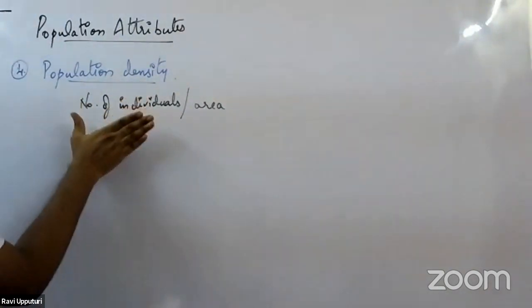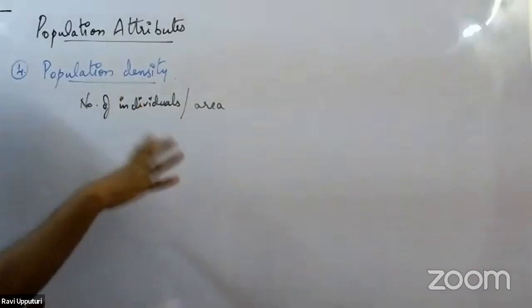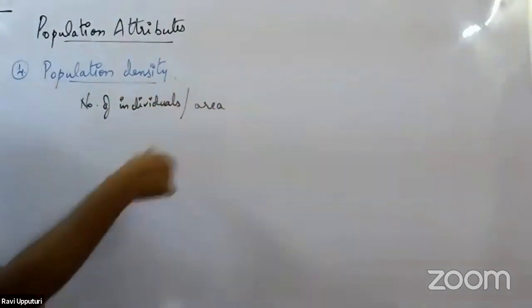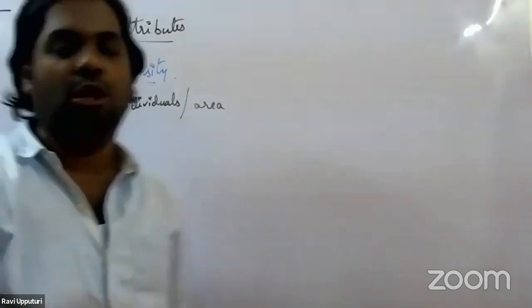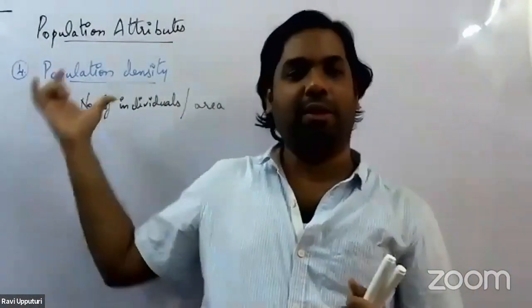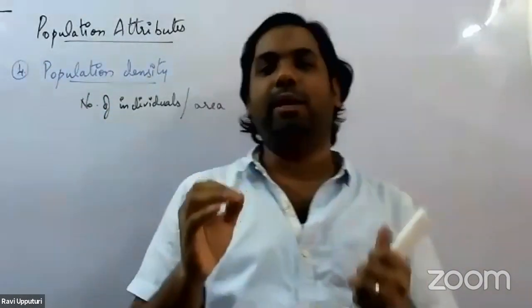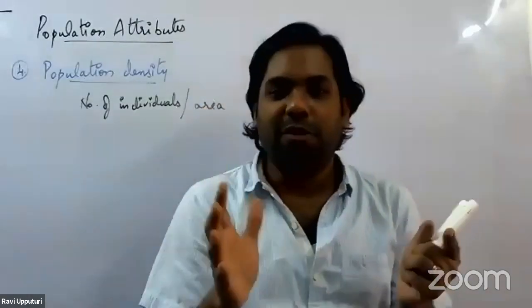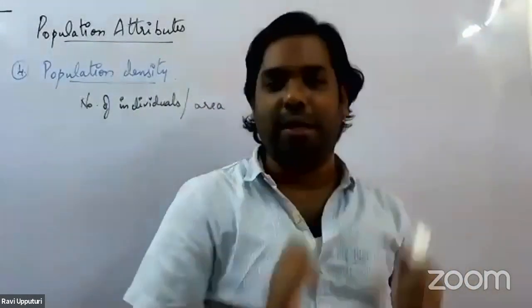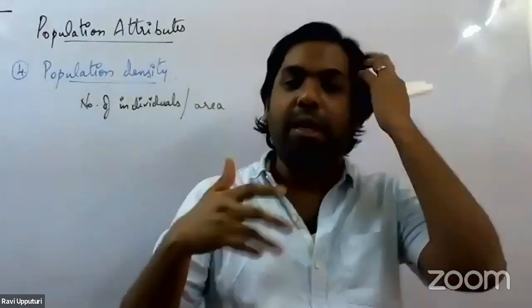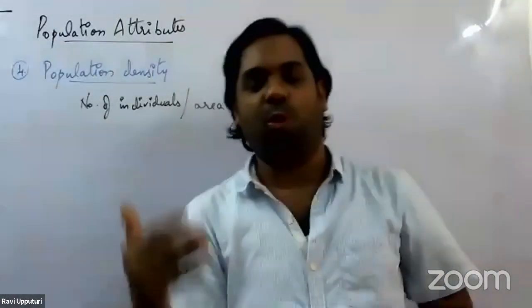So the number of individuals present in a particular place in a unit area, we call population density. Usually, in case of humans, to identify the population density, we take square kilometers: how many individuals are present in 1 square kilometer, or in 100 square kilometers?